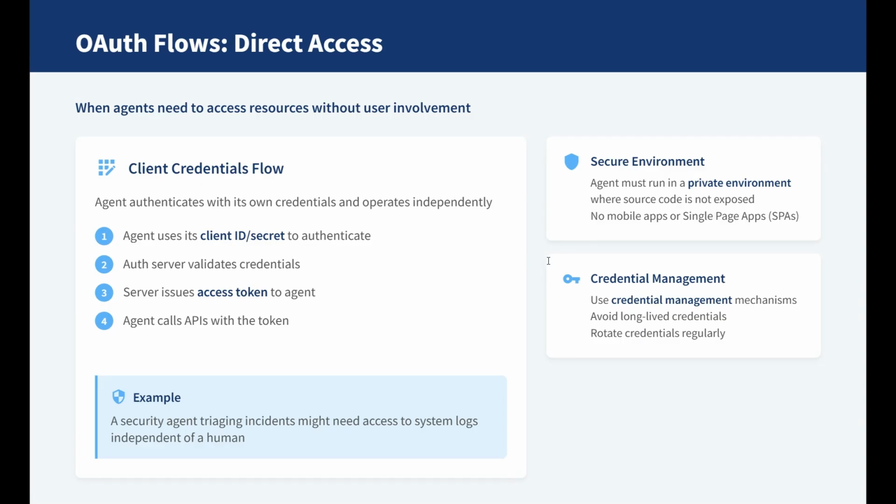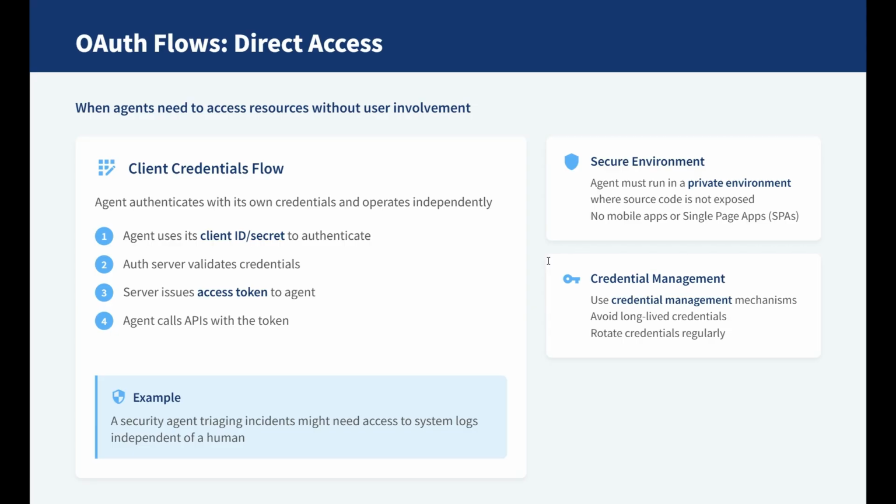Another variant is the on-behalf-of, or OBO, flow, where an agent that already has a user's token requests a new one for a downstream service. This ensures the new token inherits the user's permissions, not more. Example: an email assistant that reads your inbox needs delegated access. It can only read, not delete or modify messages.